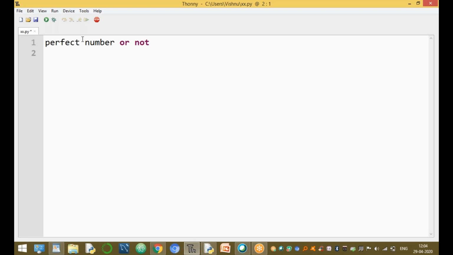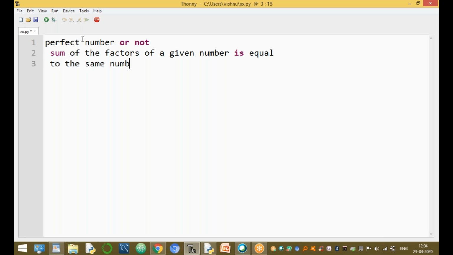A perfect number means the sum of the factors of a given number is equal to the same number, except itself. The perfect number: the sum of the factors of the given number is equal to the original number, except itself.